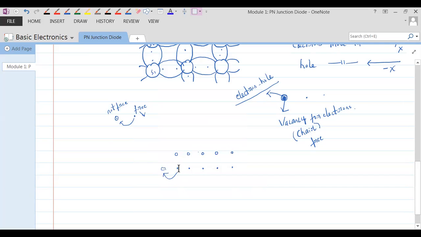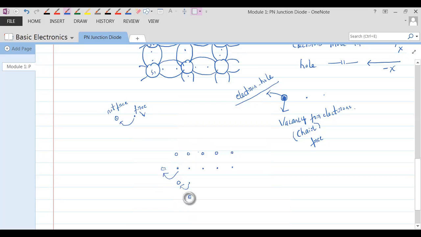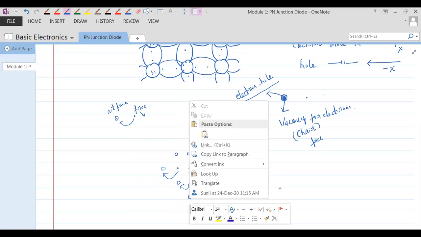So when this electron leaves this place, what is remaining there? A hole is remaining. Everybody understand that? Now, because of this hole, what would this electron do? This electron would move here. When this electron moves into that place, what happened? Another hole is created. Understand that?